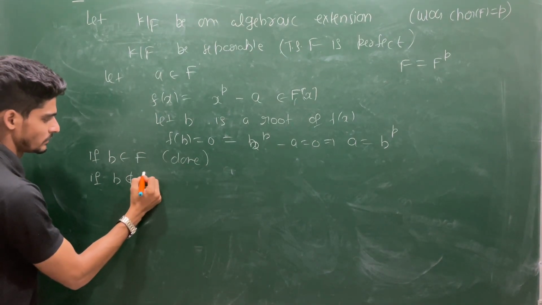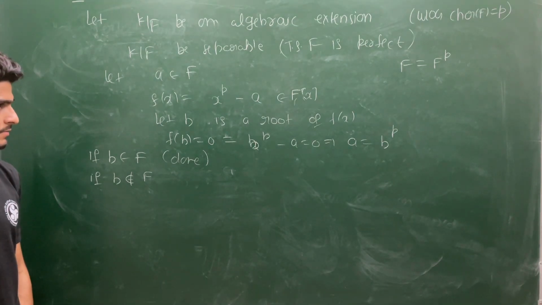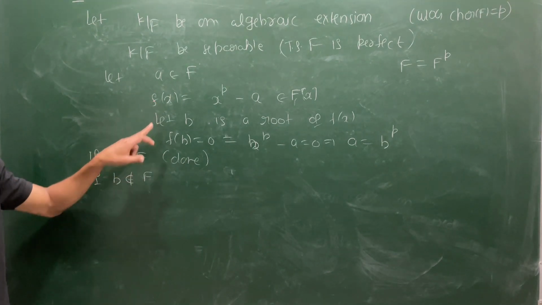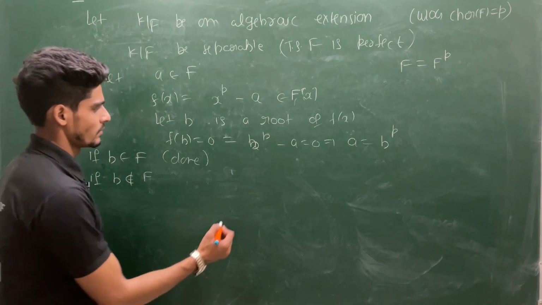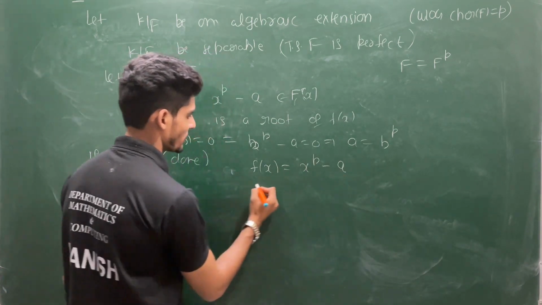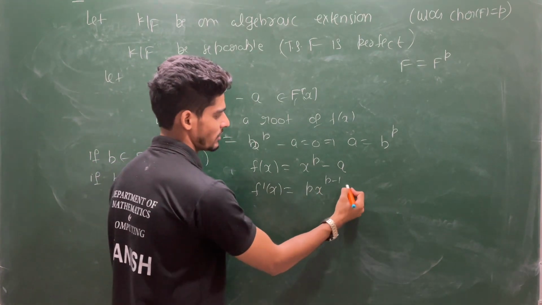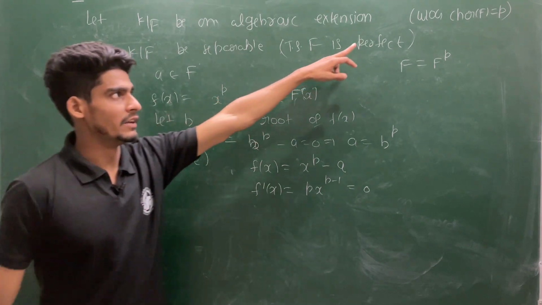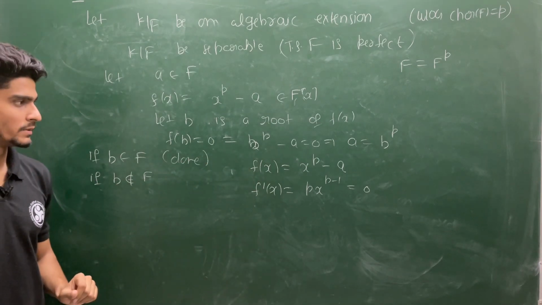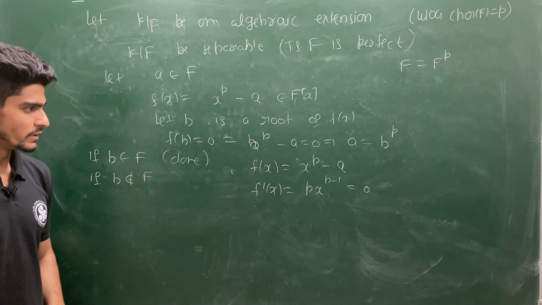If b is not in F, then what can you do? Let's see. This f(x) is x^p minus a. If you see f'(x), your f'(x) is p x^(p-1), which is actually 0, because you are in a field with characteristic p. So every root of f is a multiple root.